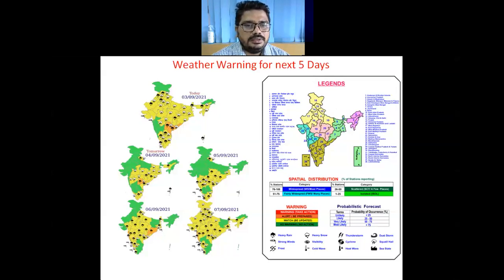And as regards this, actually there is a possibility of a low pressure area likely formation over north and adjoining central Bay of Bengal around 6th of September. So under the influence of this low pressure area, there is a possibility of increased rainfall over parts of this East India, Central India, and also over western parts of the country from 6th September onwards. And there is also a possibility of increased rainfall from 5th September over southern parts of the country. So this is the overall picture of weather warnings during next 4 or 5 days.